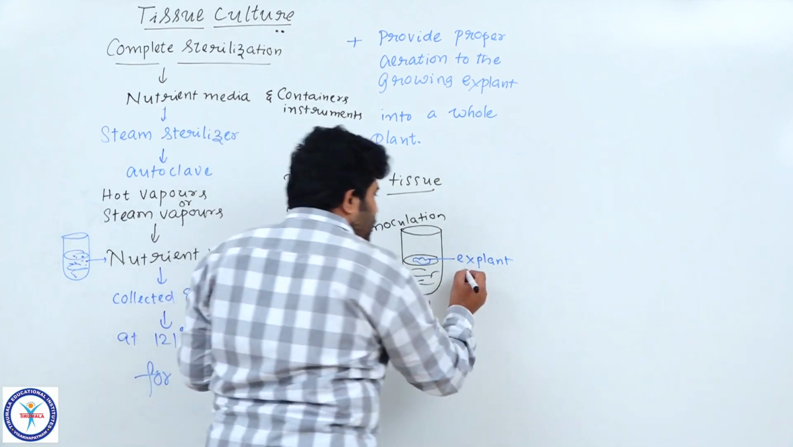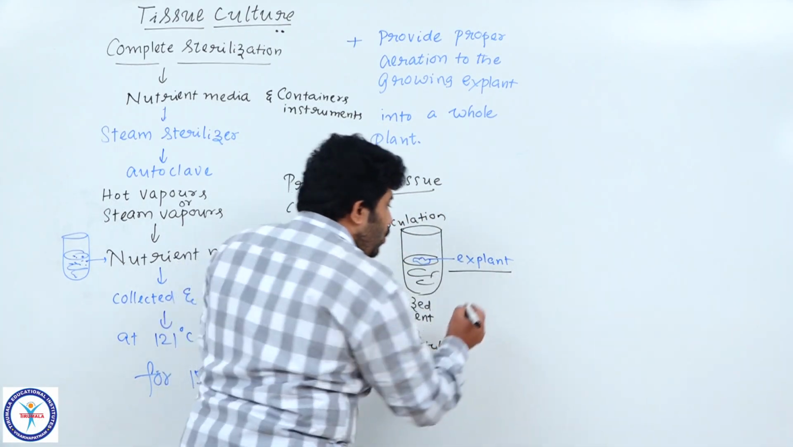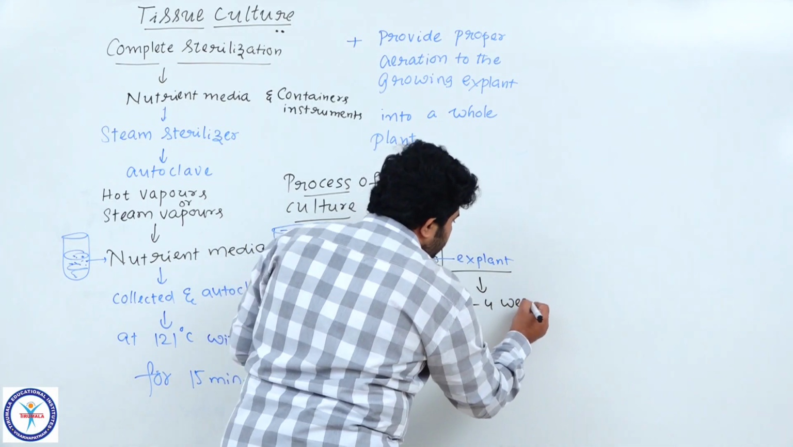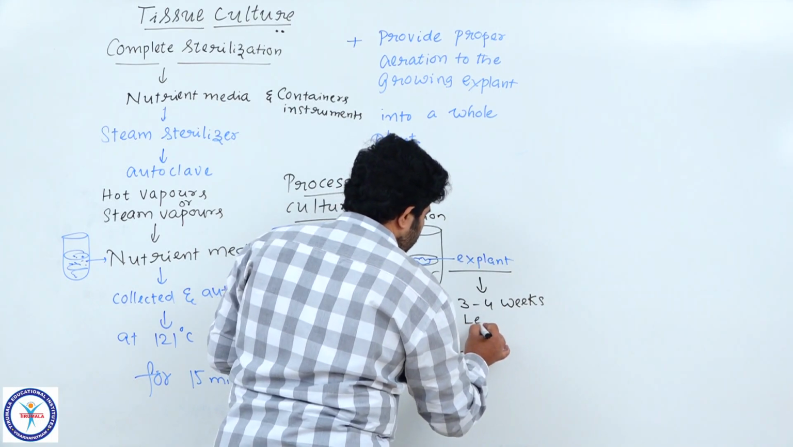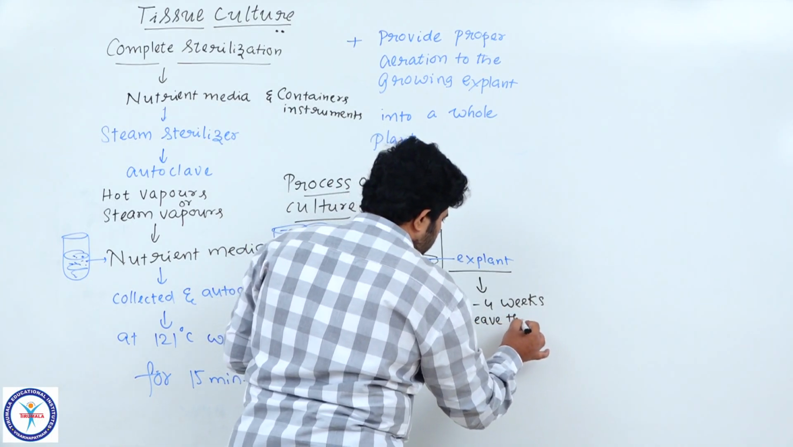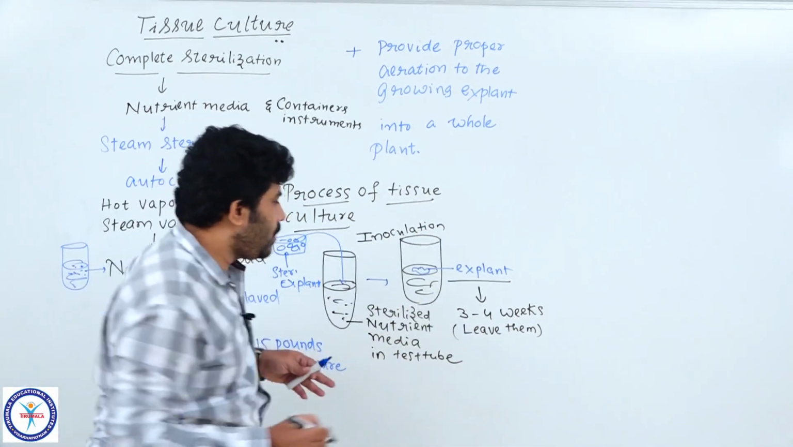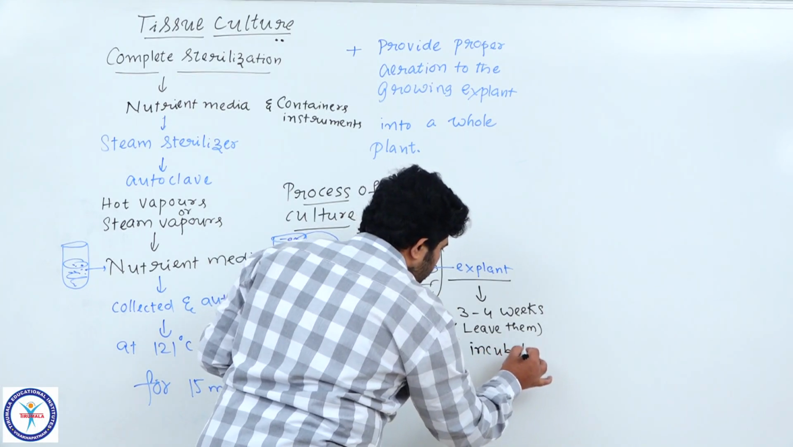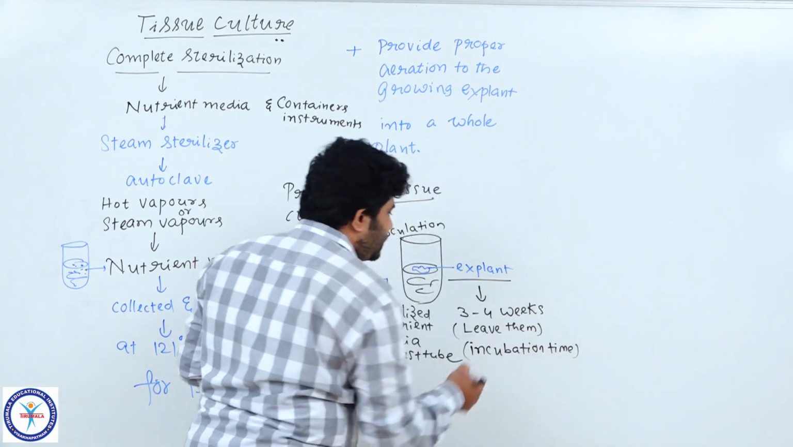Understood? So after placing the explant on the nutrient media, you have to leave them for nearly 3 to 4 weeks. This particular period of time is called incubation time. In this time, what happens?